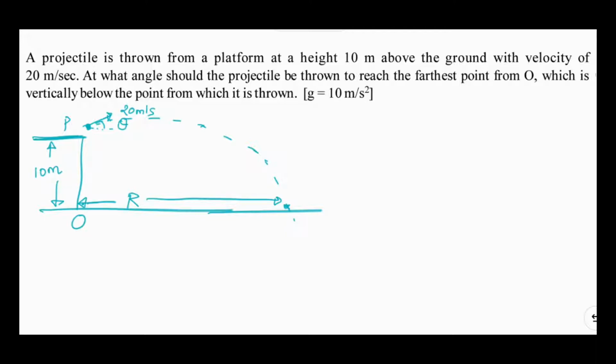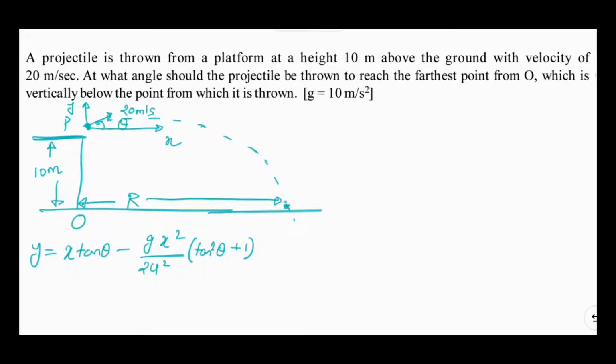In order to solve this question, we can use the equation of trajectory. For that, I will first assume this point to be the origin, the horizontal direction to be the x-axis, and the vertical direction to be the y-axis. If that is the case, then the general equation of trajectory is y equal to x tan theta minus g x square upon 2u square, and we have cos square theta in the denominator, which can be taken in the numerator to be sec square theta, or tan square theta plus 1. So this is our equation of trajectory.